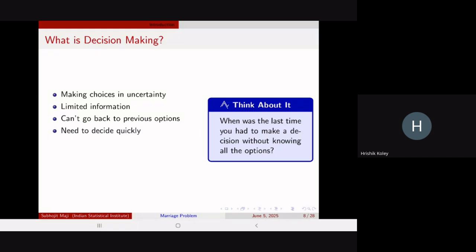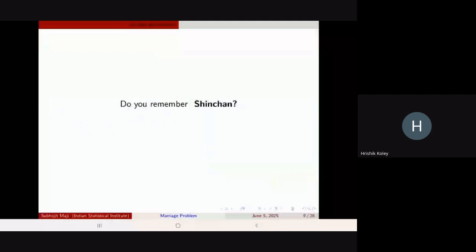You can think about it: when was the last time you had to make a decision without being able to try all the options available to you? Like, you have to choose an ice cream shop, but you don't know which shop is better, or you can't try on every dress, or you have to make the perfect choice for college. You can't try all the options, right? So that's where you can use this optimal ratio.